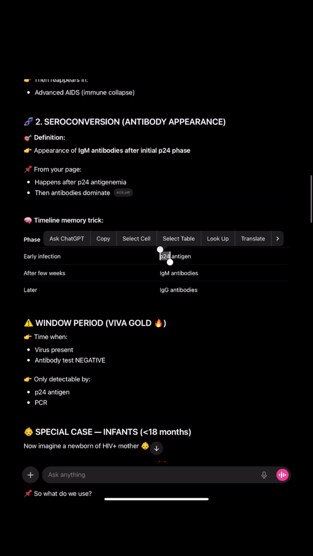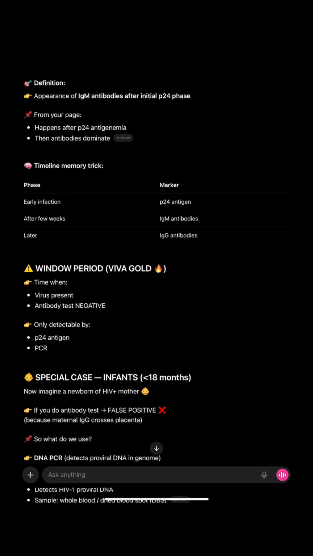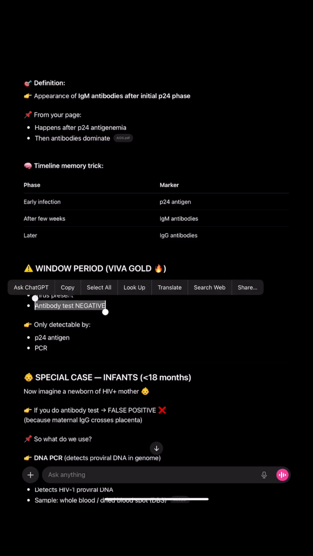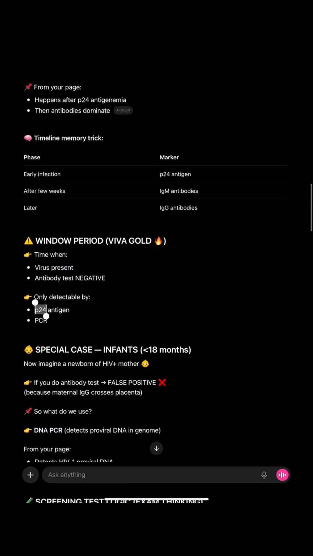So in early infection there will be P24 antigen. After a few weeks there will be IgM antibodies, and later IgG antibodies. And what is window period? It is important to know. It is the time when the virus is present in the blood and the antibody test is negative. Antigen present but antibody absent. That phase is called the window period, and it is only detectable by P24 antigen and PCR.